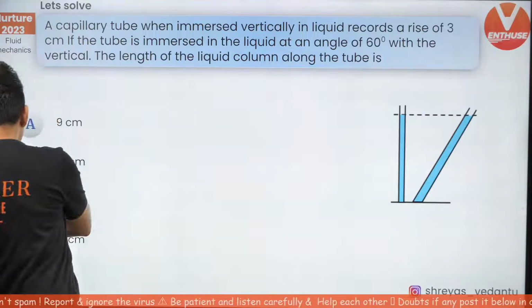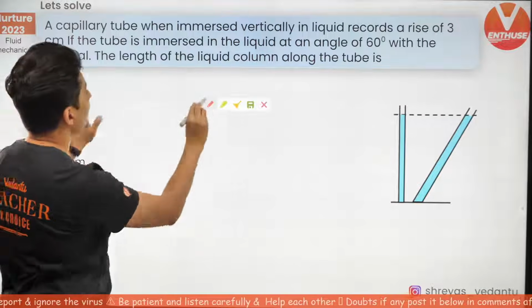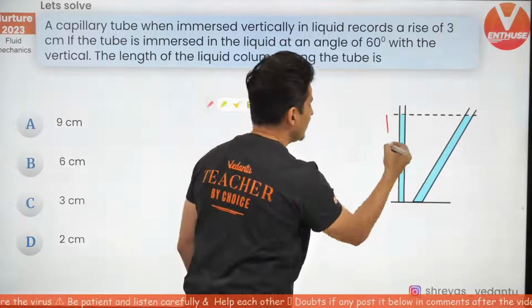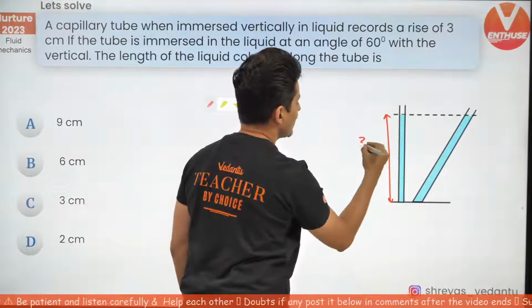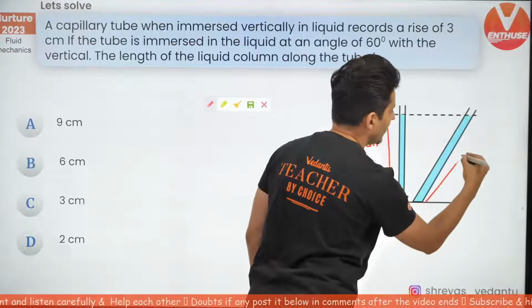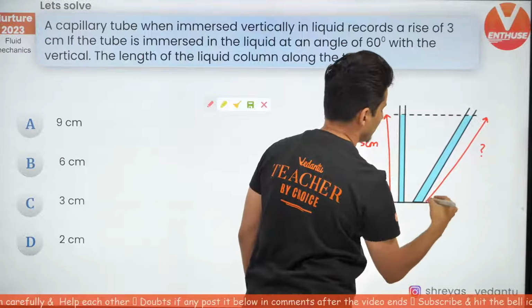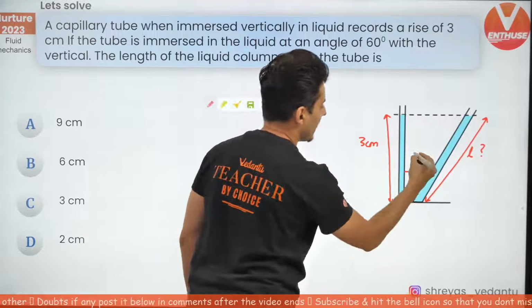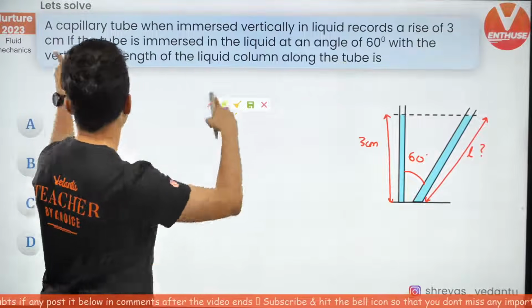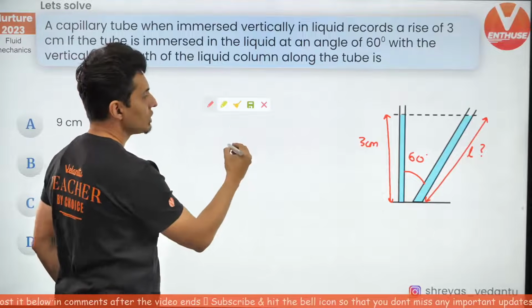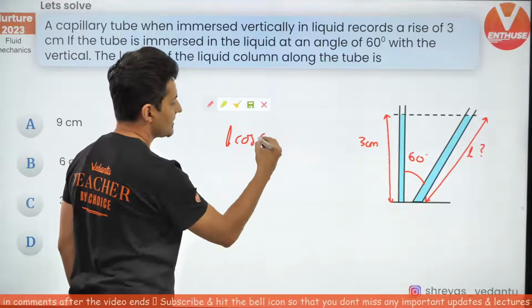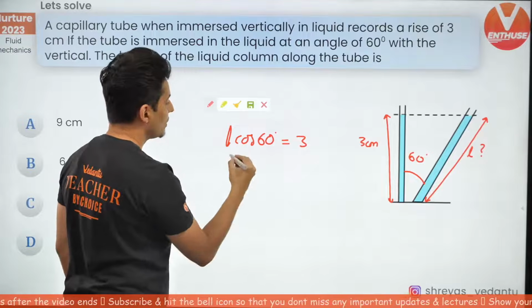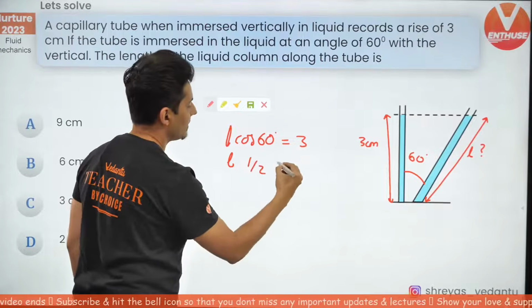So what is given in the question? In a normal situation, this is 3 centimeters. The question is, how much is this? Let's say this length is L. It's also mentioned this angle is 60 degrees with the vertical. So L cos 60 degrees is 3. So L by half is equal to 3.